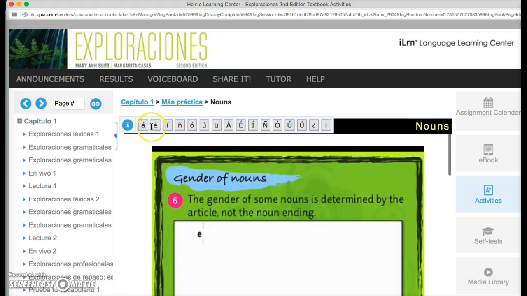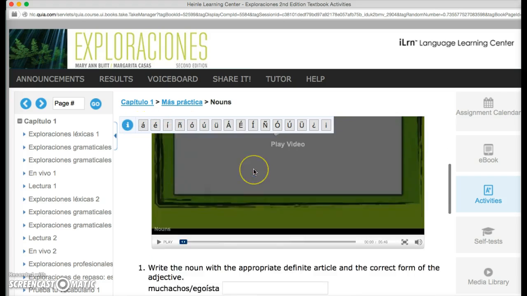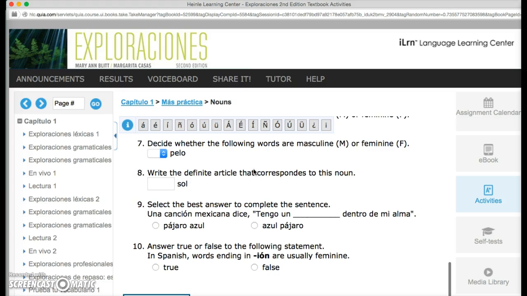This at the top is our accented letters and other diacritical marks, and you can use that to type accented letters. So this isn't the right answer, but just to give you an example, if I wanted to write ¿cómo? as a question, I could click here on the question mark, C, and then I click here on the accented O, M-O.